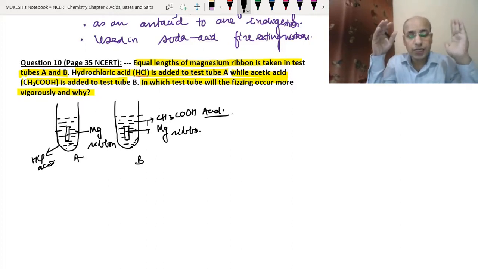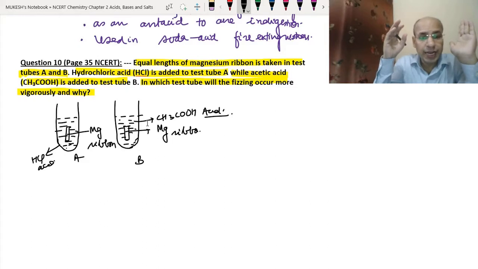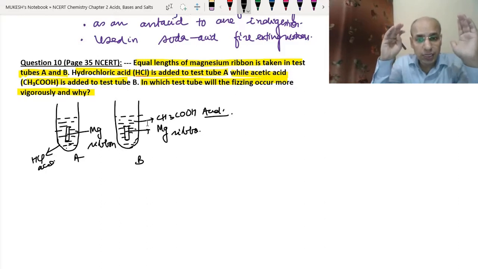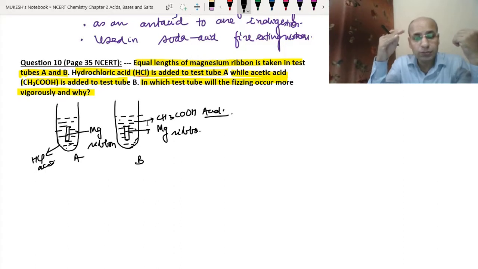As we have already studied, hydrochloric acid is a strong acid and acetic acid, or ethanoic acid, is a weak acid. We studied in the last video that strong acids ionize completely in water and produce a higher concentration of hydrogen ions, while weak acids ionize only partially and do not produce a large amount of hydrogen ions.